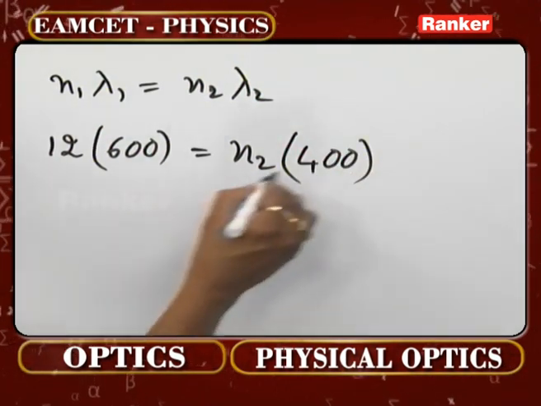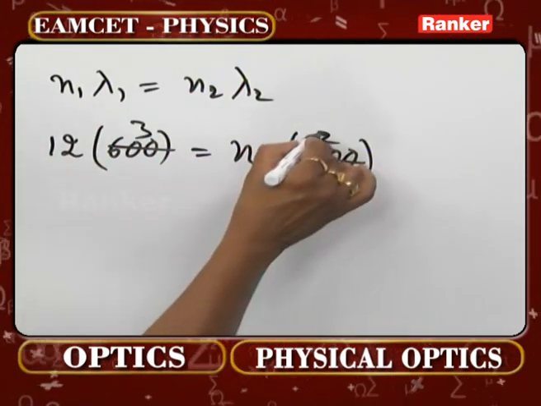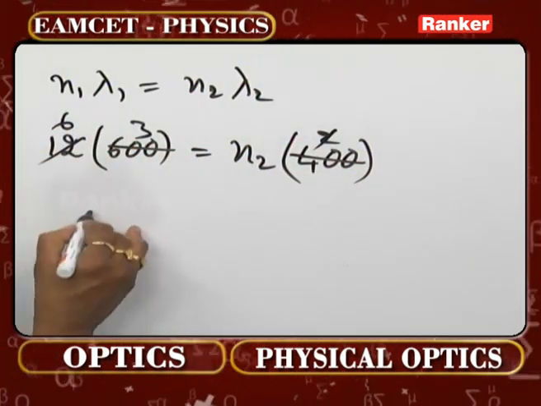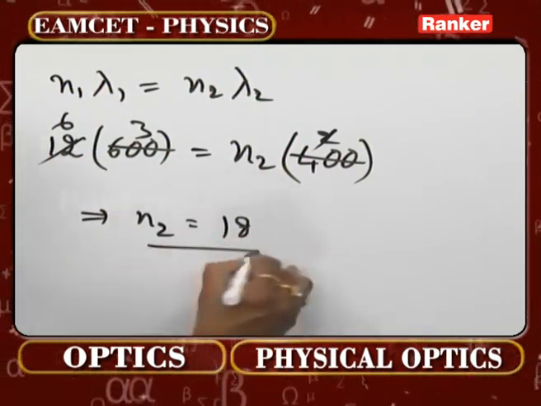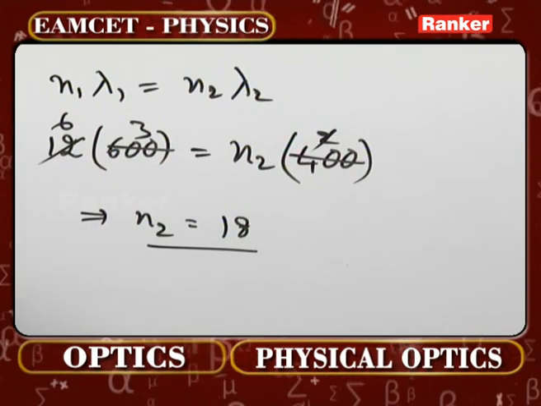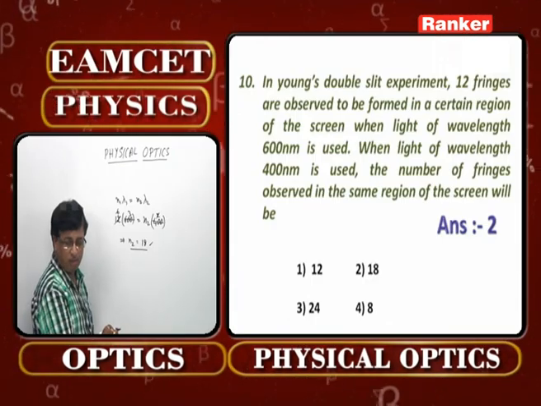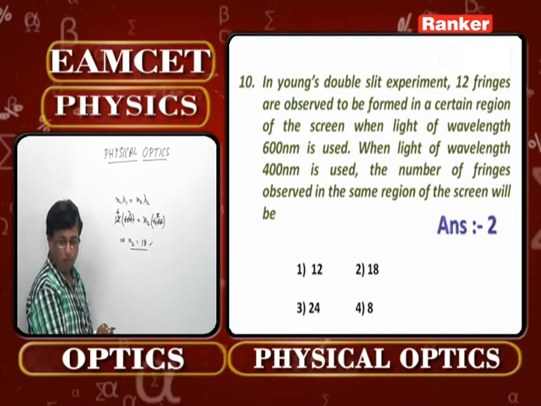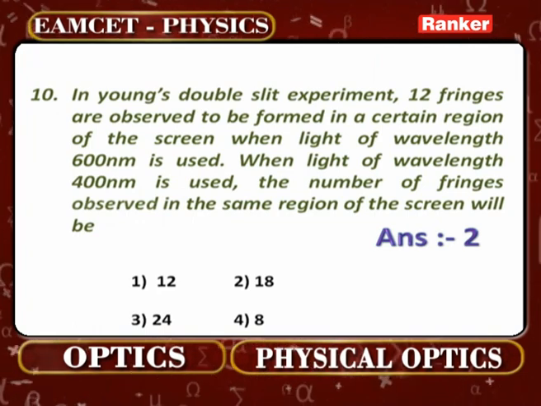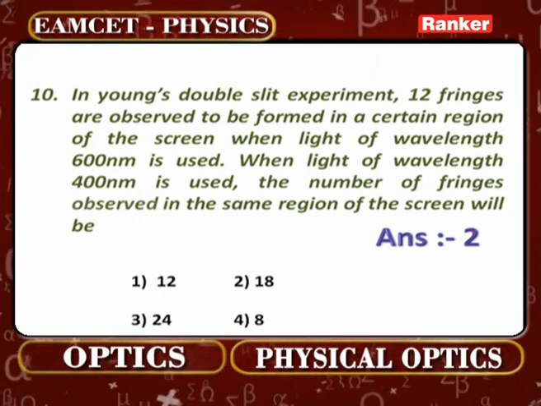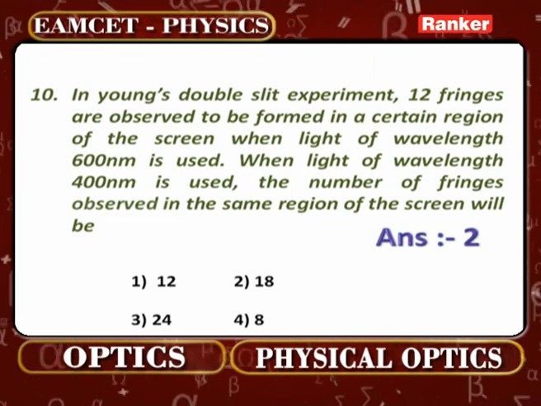400 nanometer. Now 2 times 200 here, 3 times 200 here. This 2 of course cancels here, 6 times. Then what will be the value of N2? 6 times 3 is 18. So how many fringes are going to be formed is the question. 18 fringes are going to be formed when the wavelength has been reduced to 400 nanometer. Check those options carefully. 18 is given as the second option there. So for this problem number 10, second option 18 is the correct answer for us.